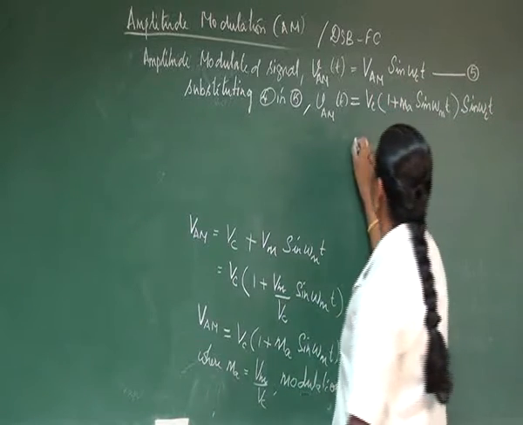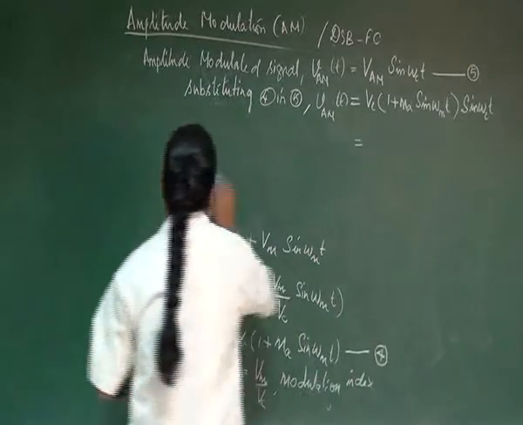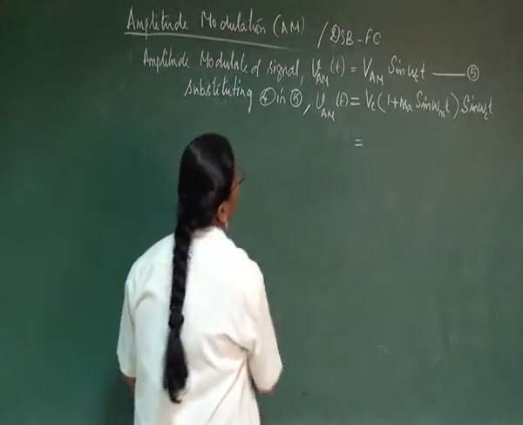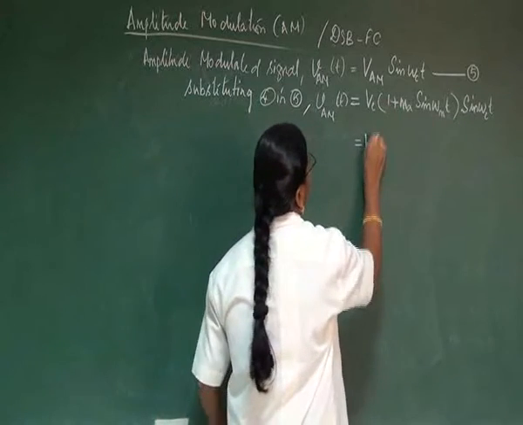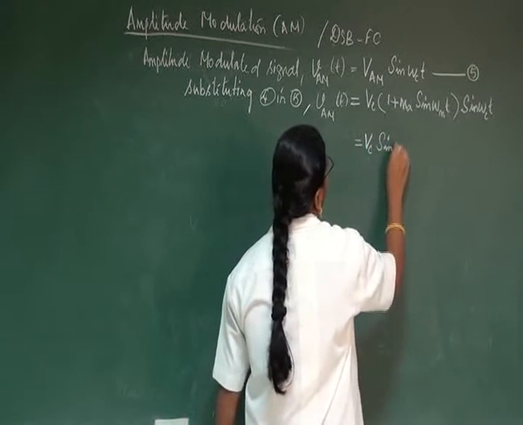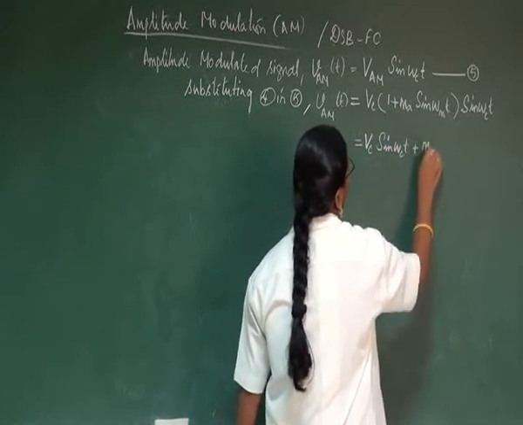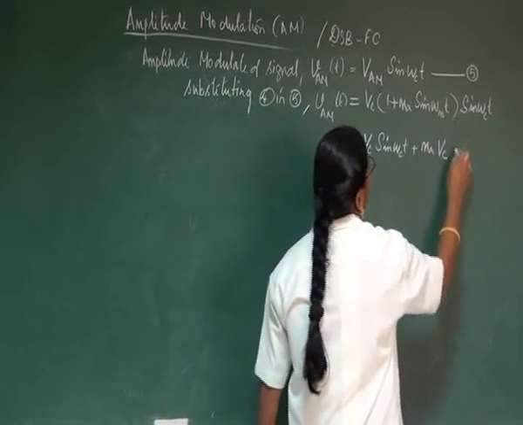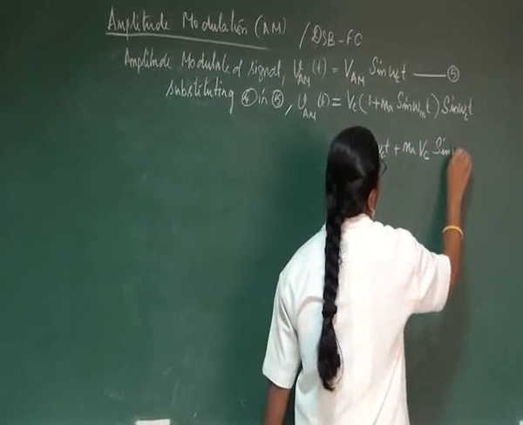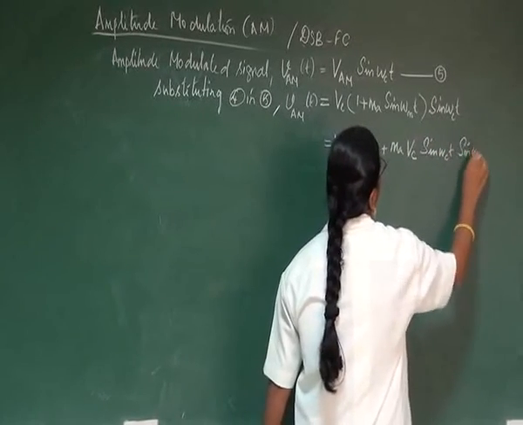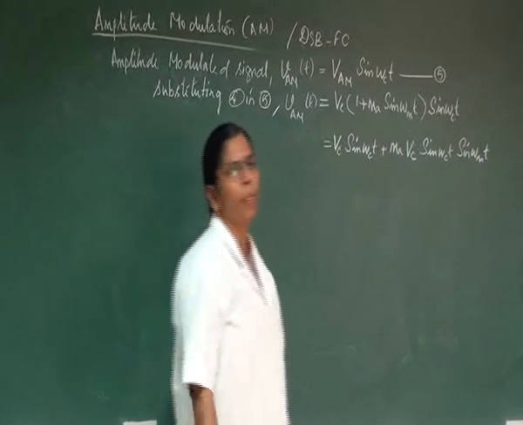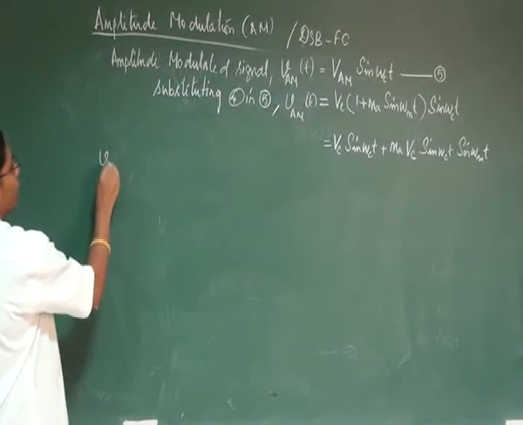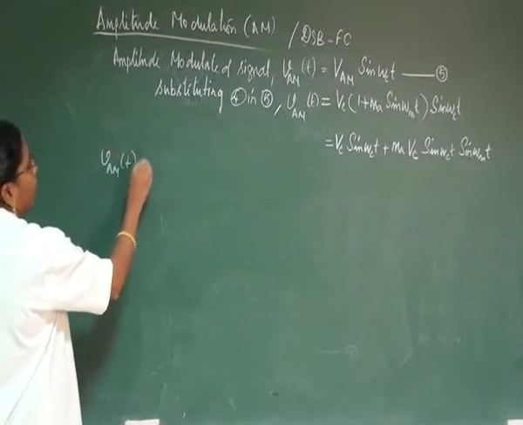This equation can be expanded. Multiplying this, we will be getting Vc sin omega c t plus ma Vc into sin omega c t into sin omega m t. This equation can be written as Vam of t will be equal to.